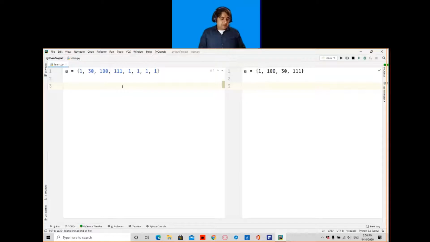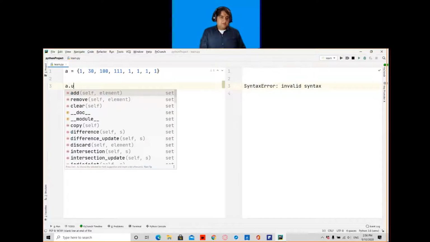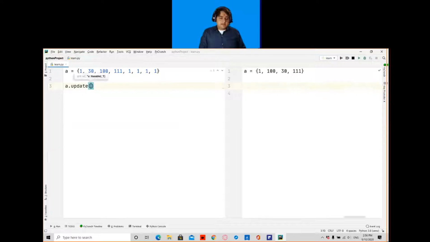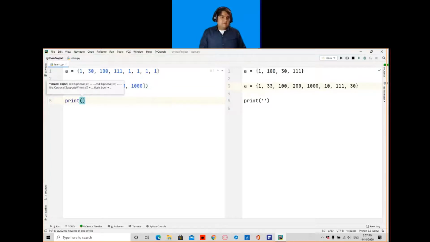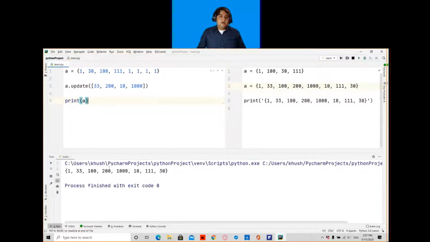So for example, here I write a.update, and inside the bracket in the form of a list I will give my elements, for example 33, 200, 10, and lastly 1000. Now if I write print and call the variable a, and run this program, my output will be like 1, 33, 100, 200, 1000, 10, 11, 30.